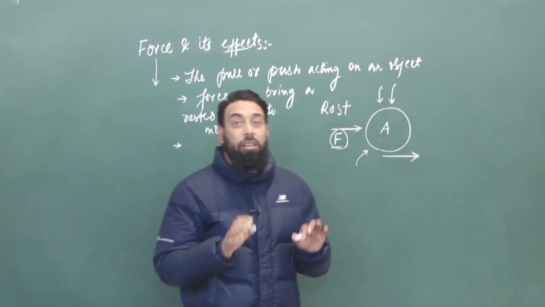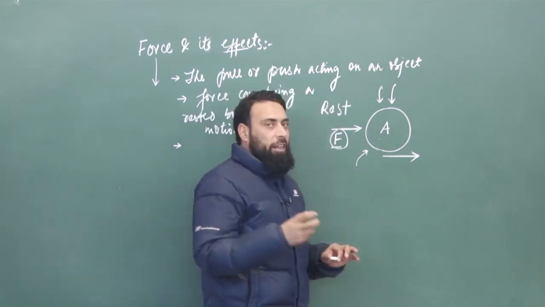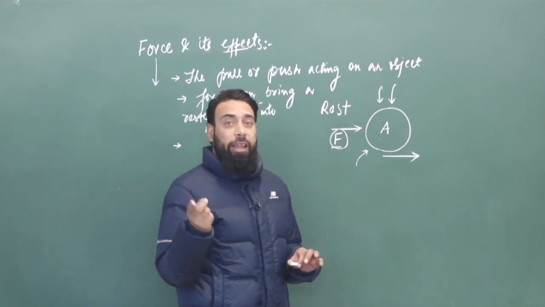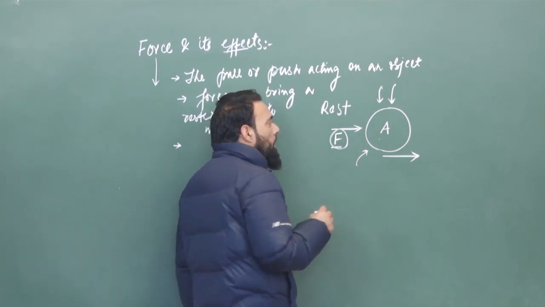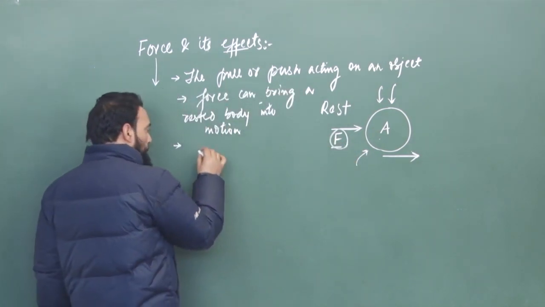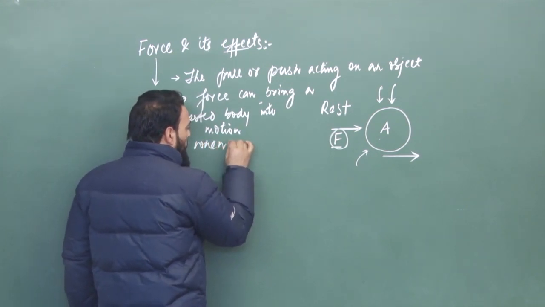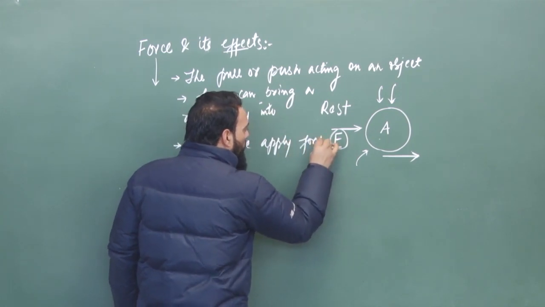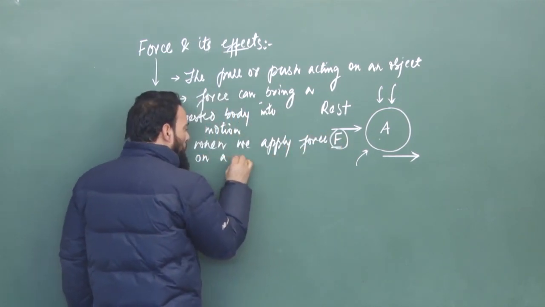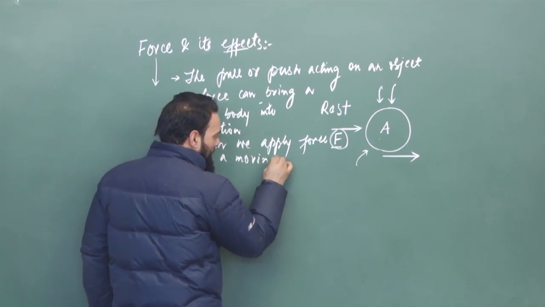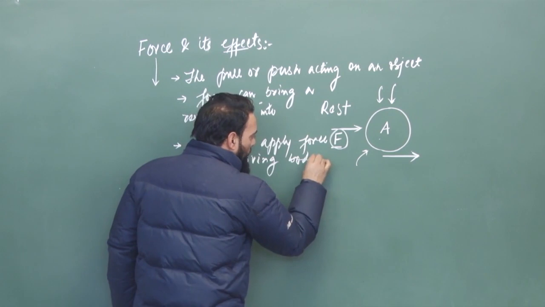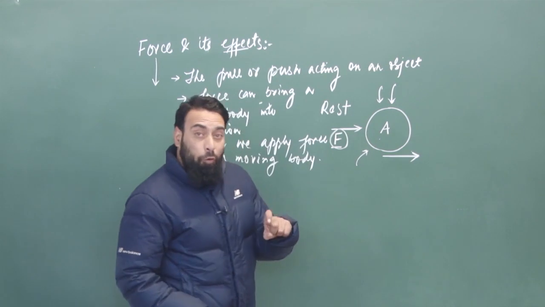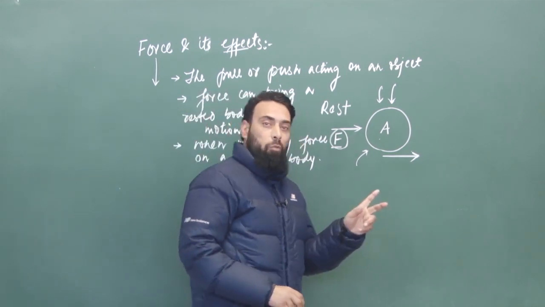Then what will happen? That bicycle will move faster. We can say that the body is moving faster when we are applying force on that body in the direction of its motion. So when we apply force on a moving body, and that force is in the direction of its motion, what will happen?